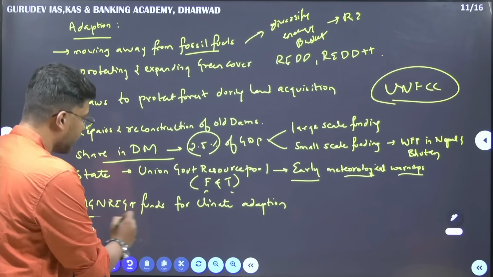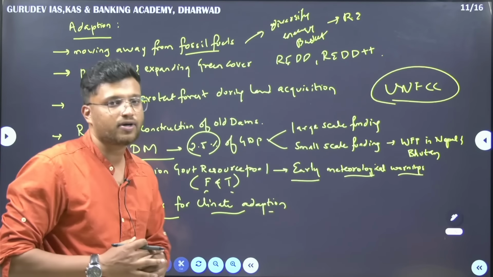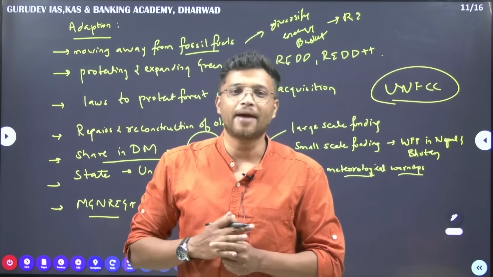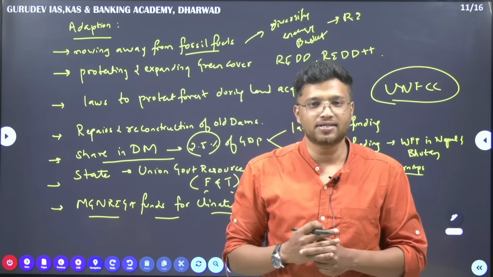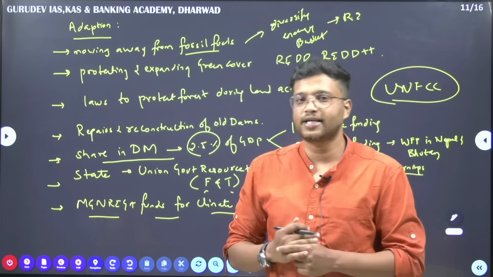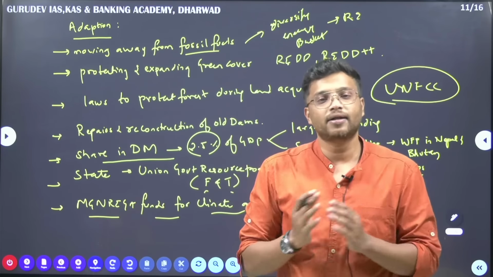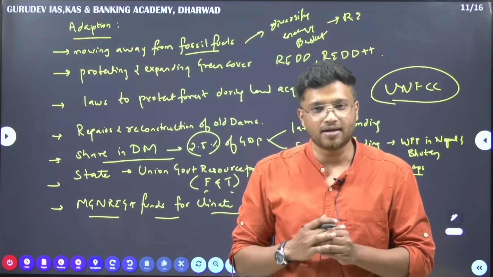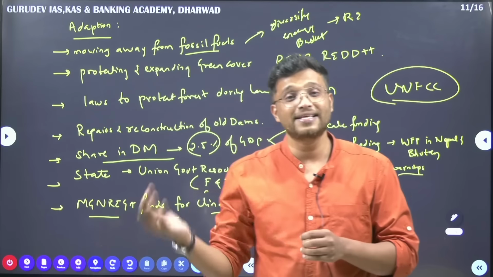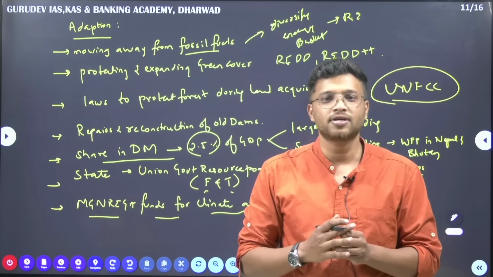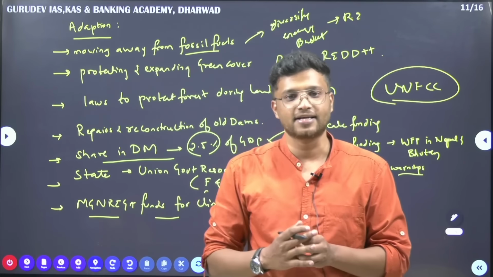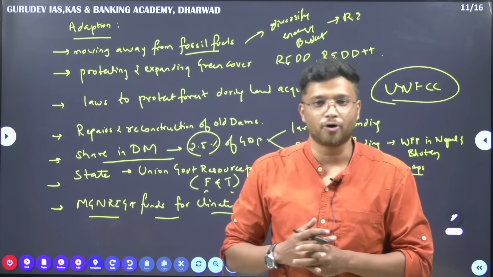Next, Manrega funds for climate change adoption. See, Manrega work is mainly concentrating right now on climate change issues, like the rural infrastructure that is built. Sorry, the Manrega infrastructure, whatever is being constructed, is constructed to make these rural areas climate resistant, because most of the agriculture takes place in rural areas. That is why Manrega also becomes important.